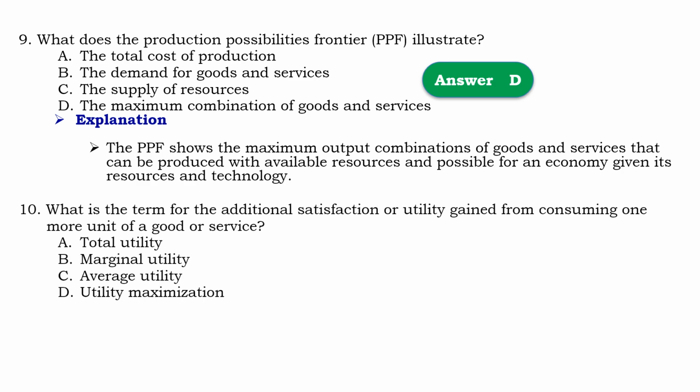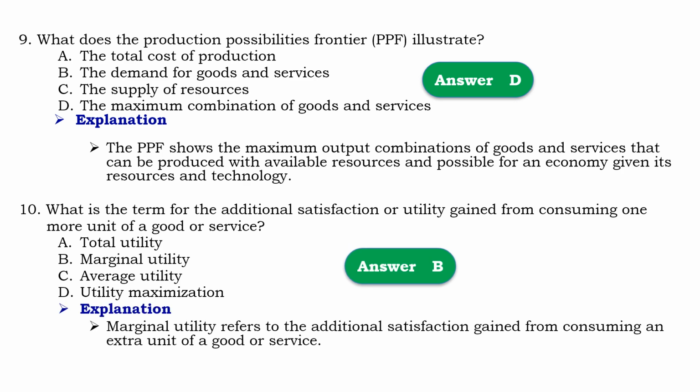Question number 10, what is the term for additional satisfaction or utility gained from consuming one more unit of goods and services? So that should be B, marginal utility. Means that marginal utility refers to the additional satisfaction gained from consuming an extra unit of a good or service.